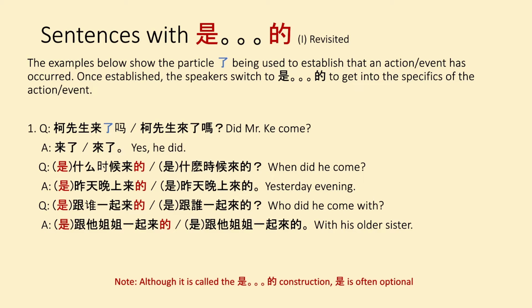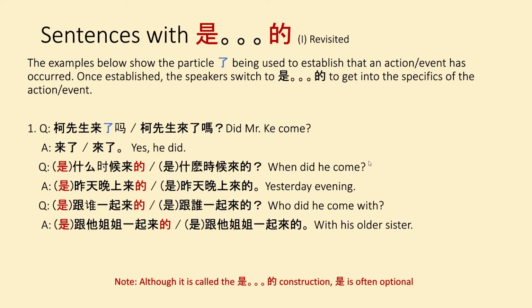appearing. So we have 是什么时候来的 When did he come? 是昨天晚上来的 Yesterday evening. 是跟谁一起来的 Who did he come with? 是跟他姐姐一起来的 With his older sister.